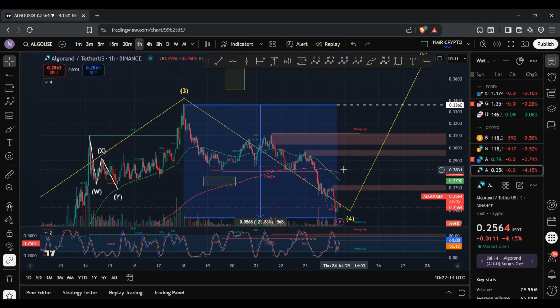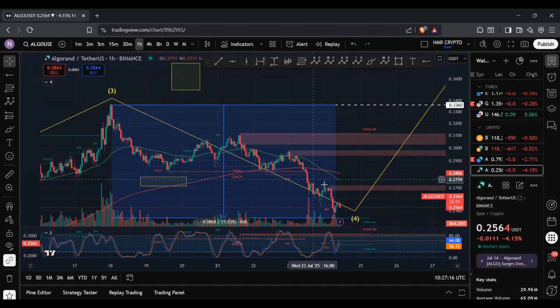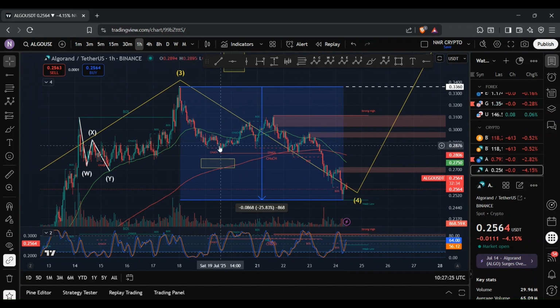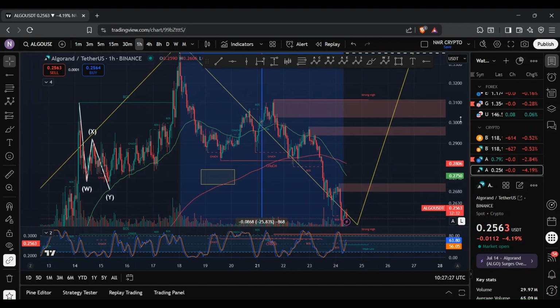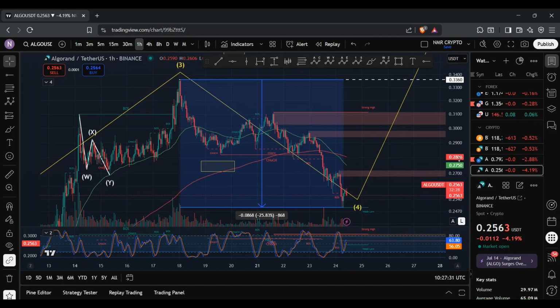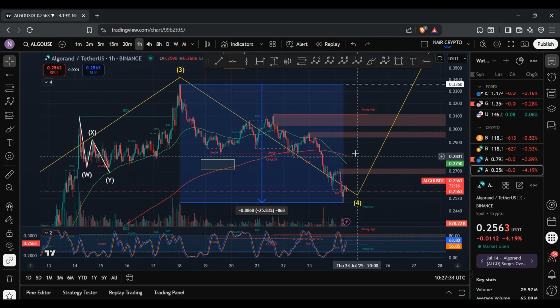And if I zoom in, what you can see is we ended up having a death cross event take place, which is slightly bearish. And you can also see that we're trading below the 50 EMA and the 200 EMA. And here we ended up breaching past the swing low, which then triggered a change of character on smart money concept, which then further confirmed that we are on a bearish trend.